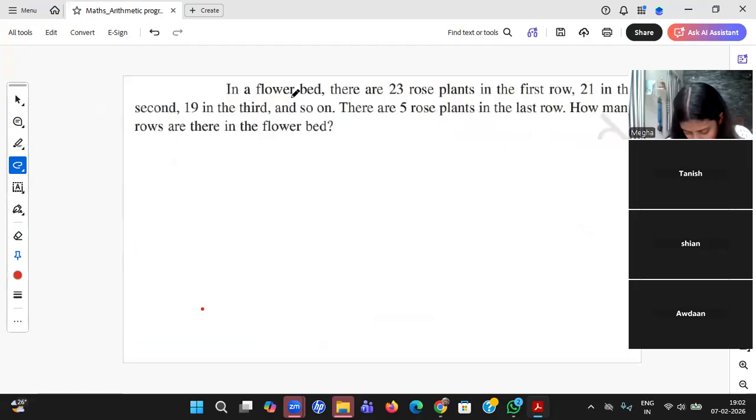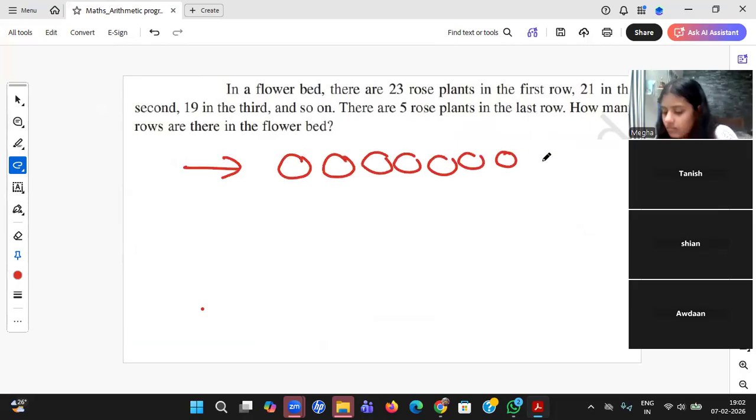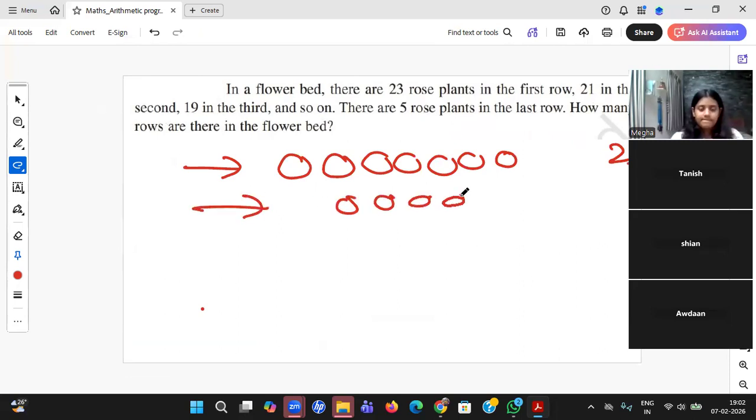You should just find the sequence. That is the challenge. In a flower bed, there are 23 rose plants in the first row. So this is the first row, 23 rose plants. 21 in the second row. So this is the second row, 21 are there, and third, and so on. Like that it continues, such that there are 5 rose plants in the last row. If I'm assuming this is the last row, how many are there? Only 5 are there, beta.